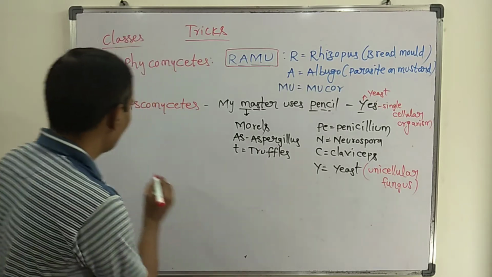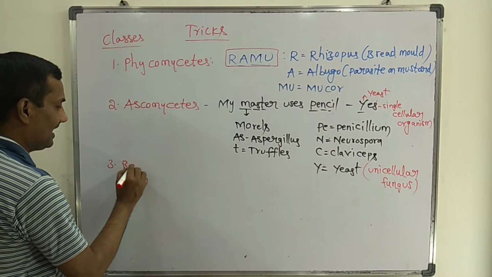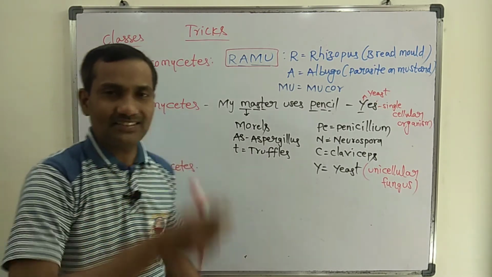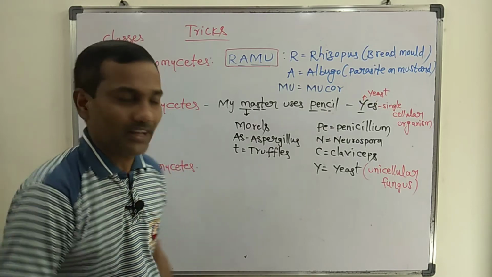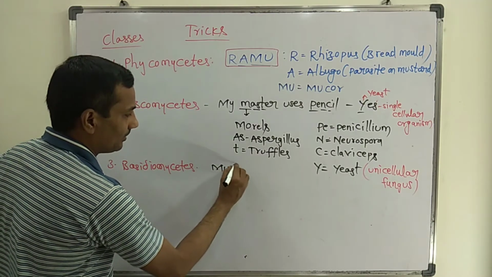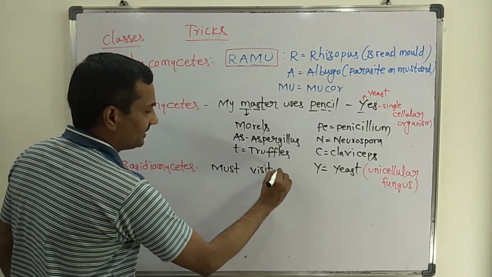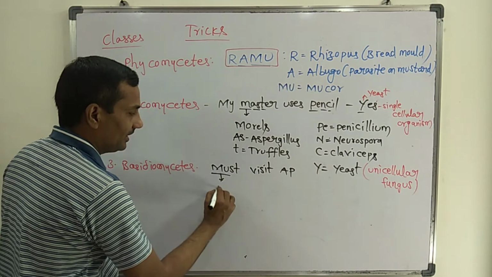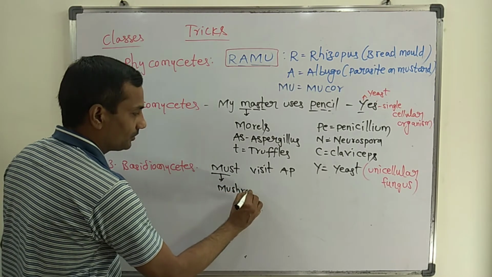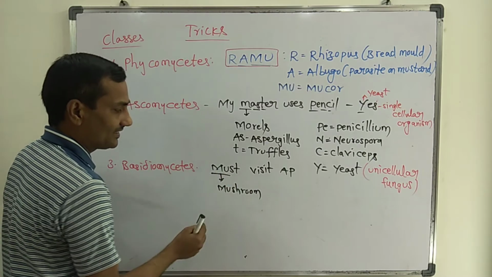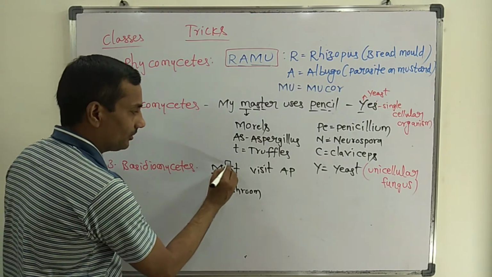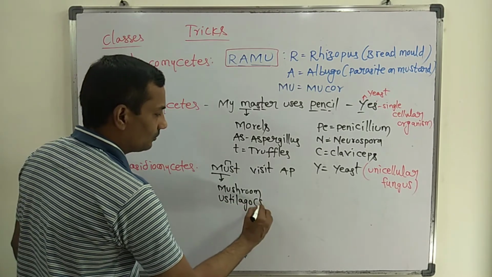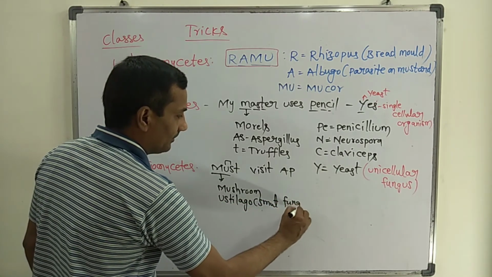The third class is the most important. The third class is Basidiomycetes. How to remember the examples? I'll write one sentence: Must visit Andhra Pradesh state. MU here means mushroom. So MUS, mushroom. Again you have to take US, Ustilago. Ustilago is otherwise known as smut fungi.